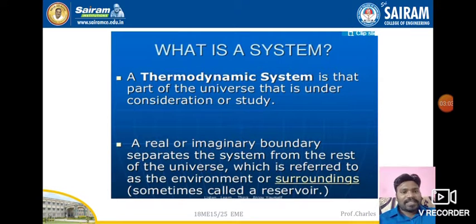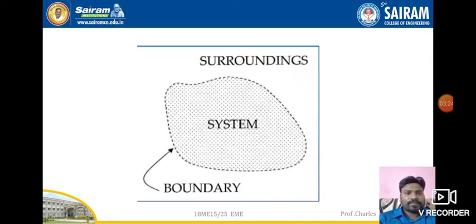So this is system, surroundings, and boundary. There are three different things. The boundary is away from the system. The system is where the heat and work transfer takes place. And what separates the system and surroundings is the boundary. In this diagram, you can clearly see this is a system, and an imaginary boundary is drawn, and the outside portion is the surroundings, and the inside portion is the system.